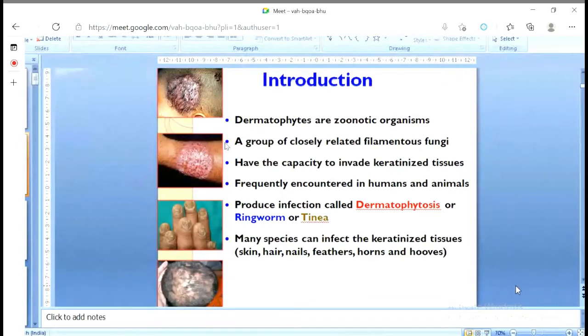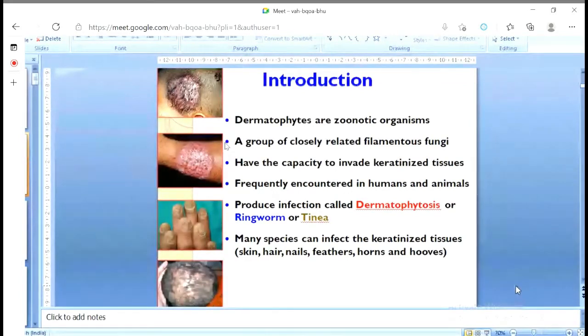I believe all of us have, or sometime had, some skin infection caused by fungi. It may be short term, it may be long term. A few of us might have the infection for quite a long time, because fungal infection is very, very difficult to treat and very difficult to eradicate from the body. Once it gets in, it is very hard to remove. Anyway, let's come to the topic.